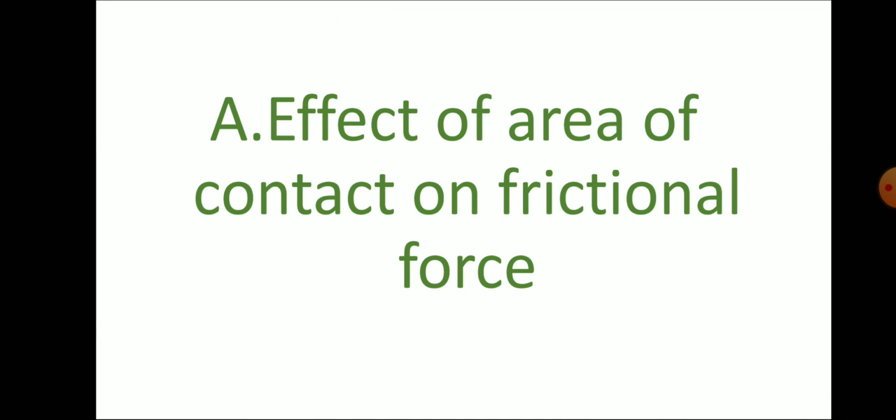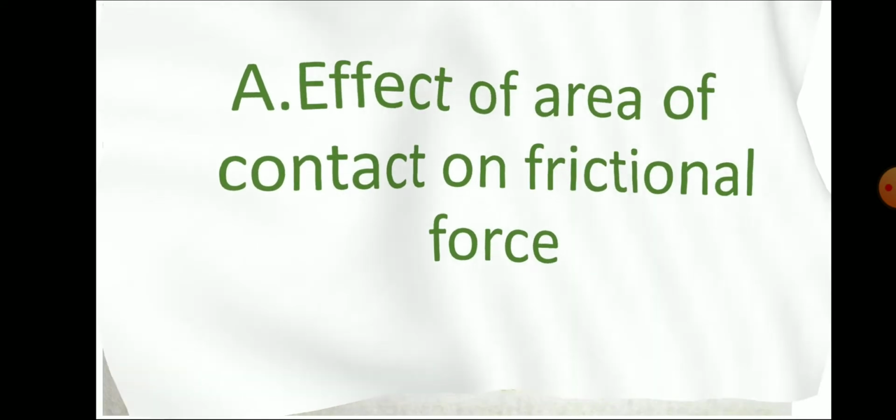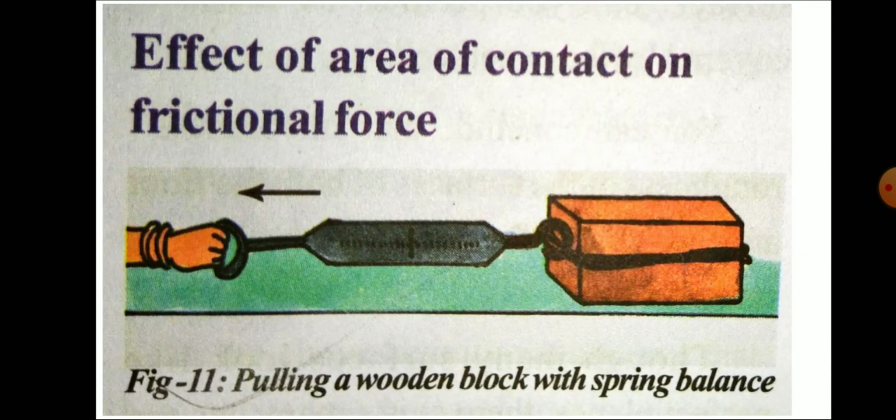See the figure, my dears. Here a wooden block is there. To that a spring balance is connected, and we are pulling the wooden block by means of the spring balance.